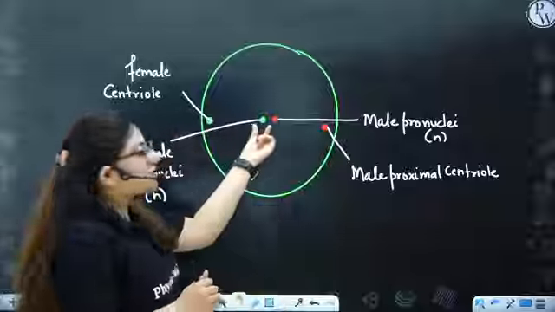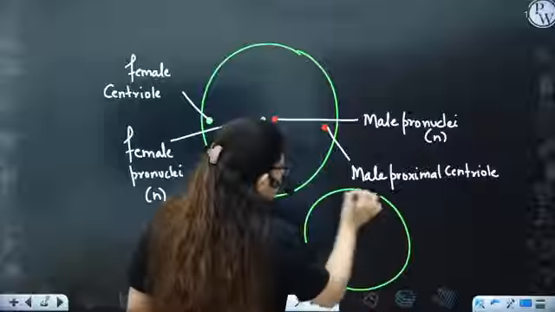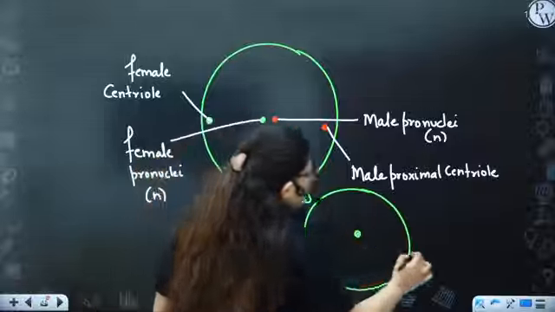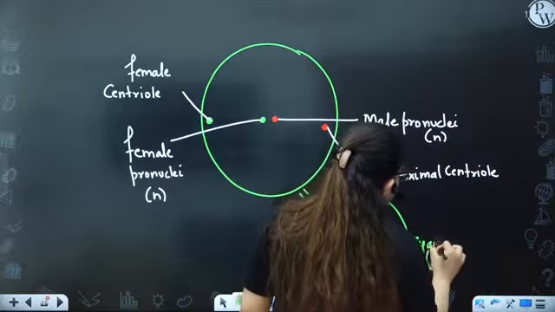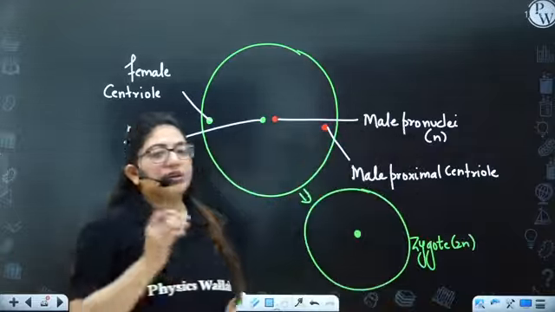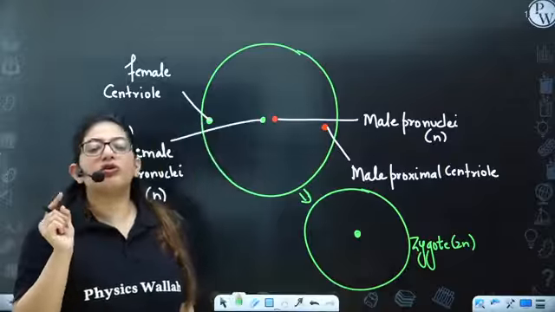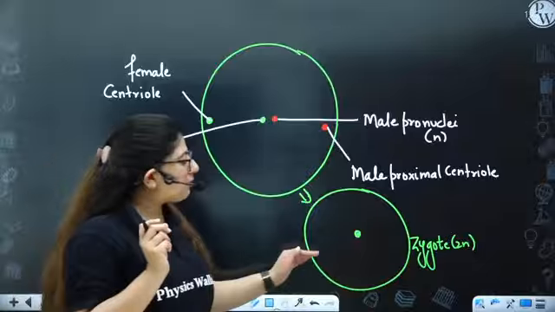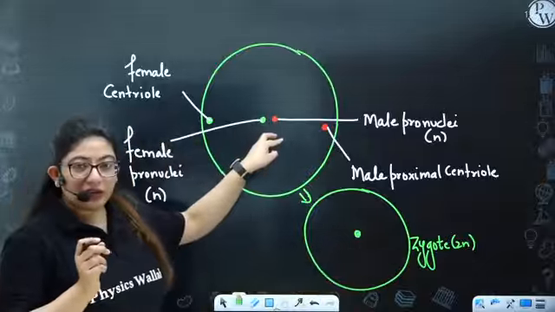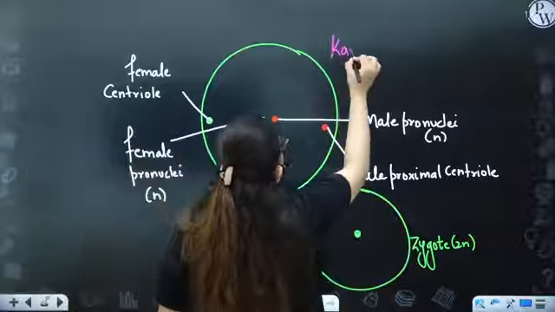So now both of these will fuse, and what will they form? Zygote will be formed, and zygote is 2n. So you must have done this in the chapter reproduction in organisms, that zygote acts as a connecting link between two generations. So that's diploid zygote is formed, and because here both the nuclei are fusing, you call it karyogamy.